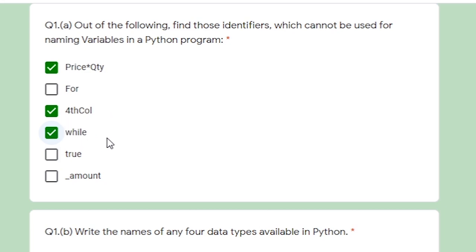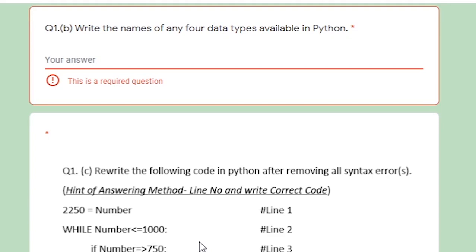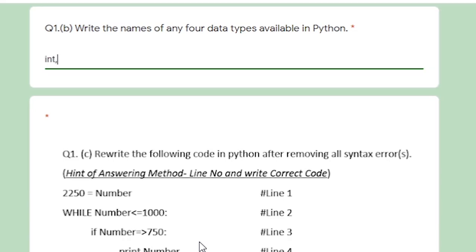I hope you understand. Next question is, write the names of any 4 data types available in Python. So, we can use many data types in Python. Some examples are float, string, bool, complex, list, tuple, dictionary, null. These are the list of data types used in Python.